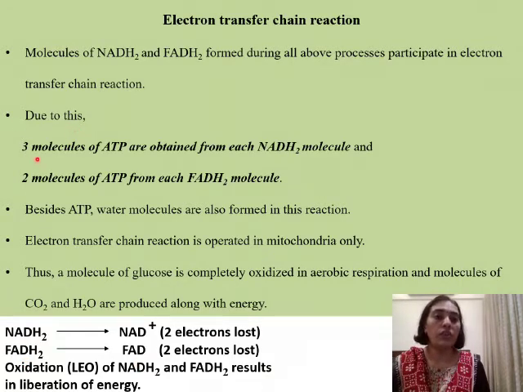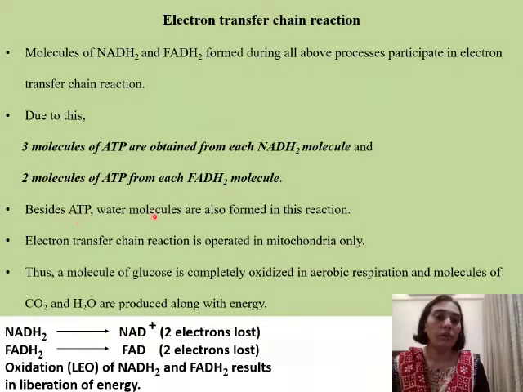So due to this, 3 molecules of ATP are obtained from each NADH2 molecule. Means 1 molecule of NADH2 on complete oxidation will give rise to 3 molecules of ATP. Similarly, 2 molecules of ATP are obtained from each molecule of FADH2. When 1 molecule of FADH2 is going to undergo oxidation, it's going to give you 2 molecules of ATP. So 1 molecule of ATP more in case of oxidation of NADH2 as compared to oxidation of 1 molecule of FADH2.